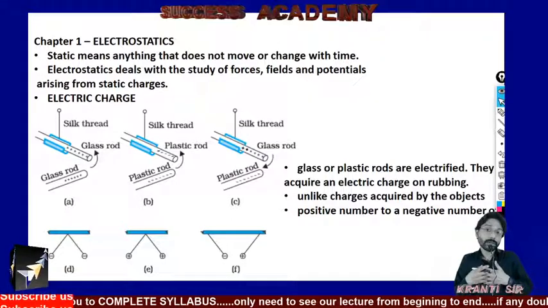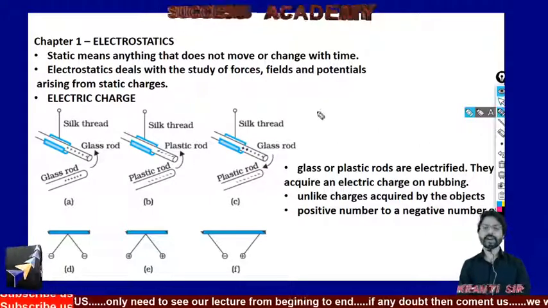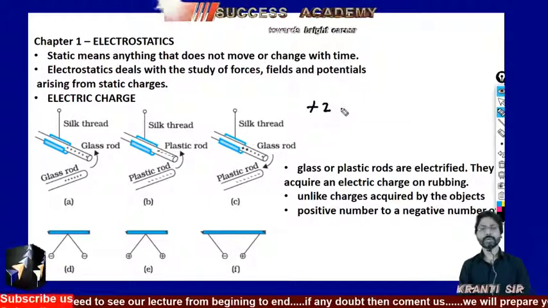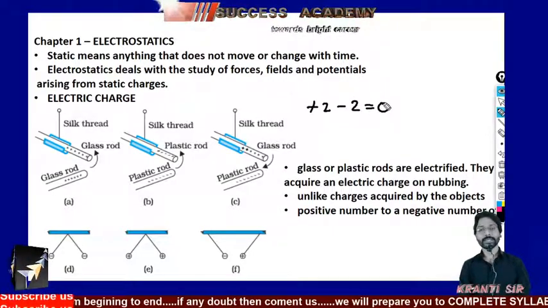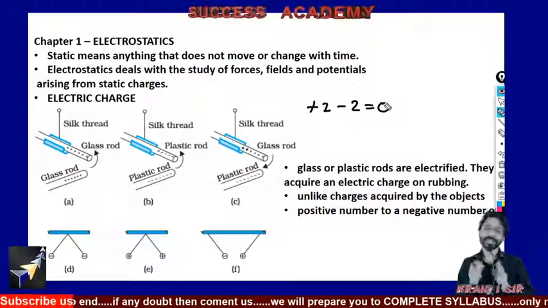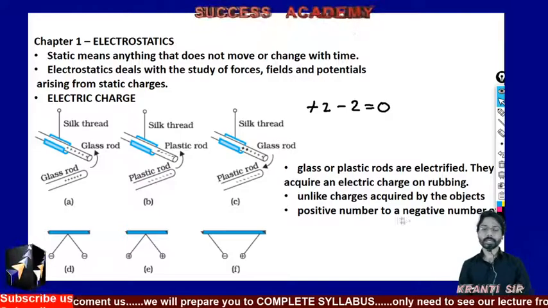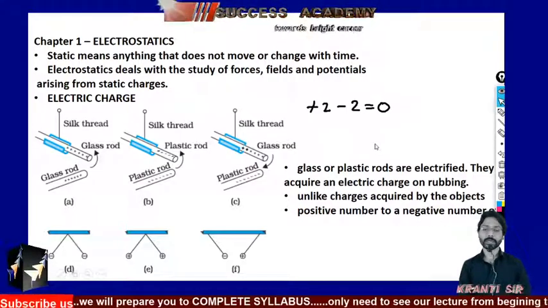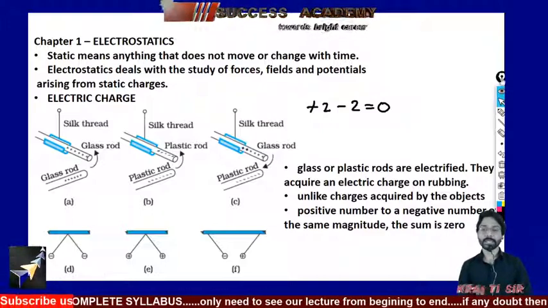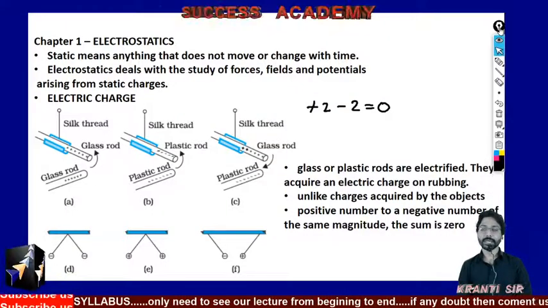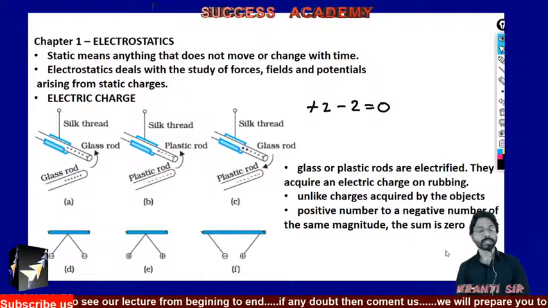How is it possible? Think about your lower mathematics classes. Suppose you have positive number +2, you have negative number 2. What will be the result? 0. Here it is the equilibrium condition. That's why there is a word that a positive number and a negative number of the same magnitude, the sum is what? The sum is 0. Is this clear?